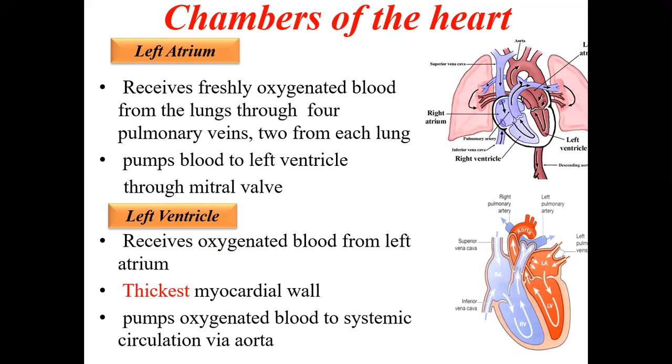So now the blood has come to the left ventricle. Now this oxygenated blood will be pumped from the left ventricle into the aorta. This needs more energy because it has to pump the blood to all the parts of the body. So the left ventricle will be much thicker, with the thickest myocardial wall. Myocardium means the muscle of the wall.